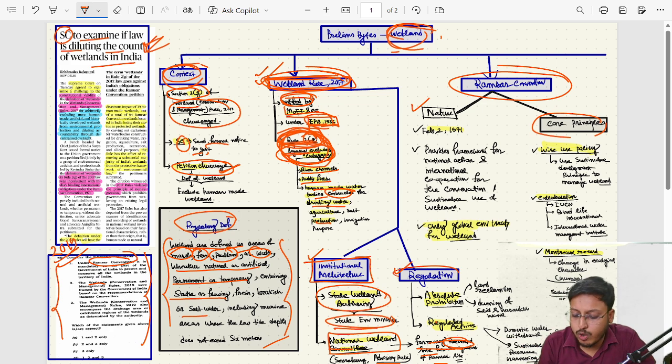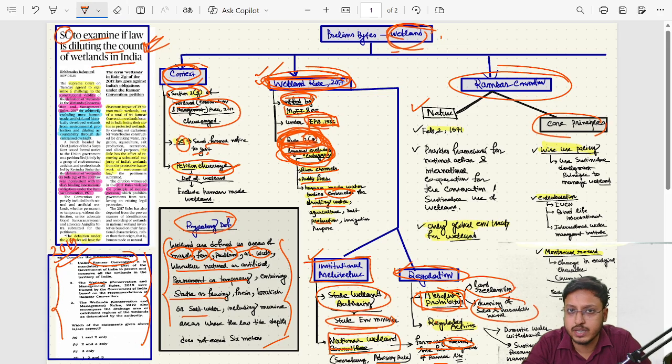Along with that, this rule also promotes regulation. What is this regulation? There is absolute prohibition on certain things. In a wetland, you cannot do all these things. For example, land reclamation, and dumping site or hazardous waste, you can't dump in that particular wetland. That's the absolute prohibition. But along with that, there are also some regulated activities.